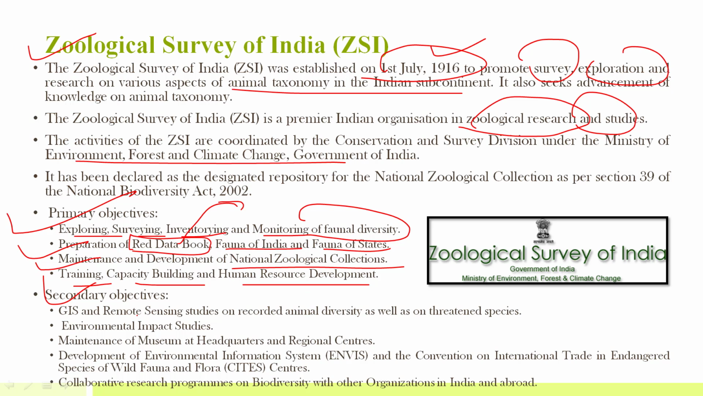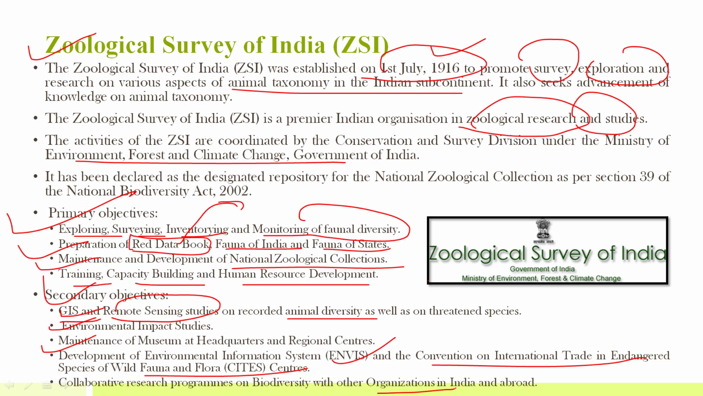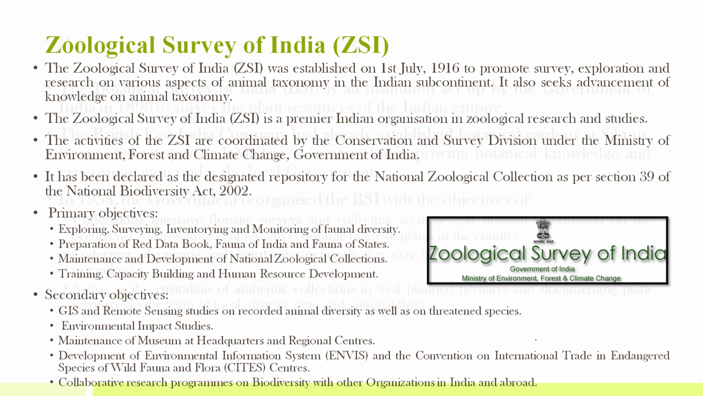Then secondary objective includes geographical information system and remote sensing studies on recorded animal diversity, environment impact studies, maintenance of museum at headquarters and regional centers, development of environment information services, and to ensure India's compliance with CITES, that is Convention on International Trade in Endangered Species. Then collaborative research program on biodiversity with other organizations in India and abroad.